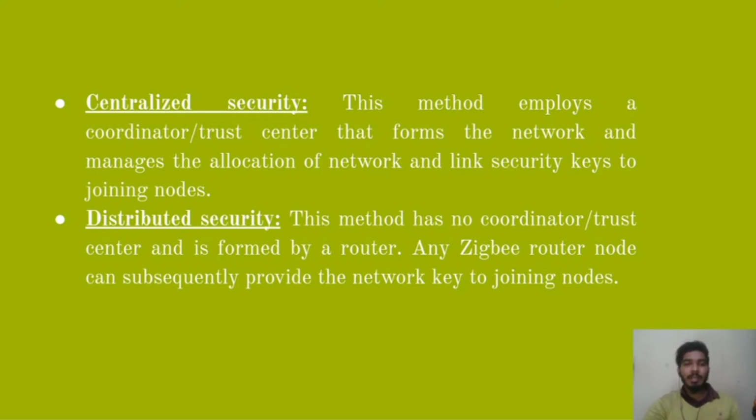Next one is distributed security. That means, as the name suggests, that security responsibilities are distributed to all the devices which are connected in that particular network. This method has no coordinator, no trust center, and is formed by a router, just a router. Any Zigbee router node can subsequently provide the network key to joining nodes.